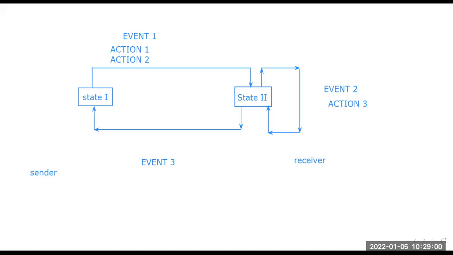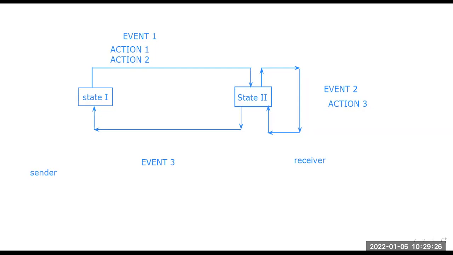That layer in the sender side, the data link layer, gets data from its previous layer, that is the network layer, right? So the data in the data link layer is coming from the network layer, and it creates a frame out of that particular data and sends the frame. So the sender is sending the frame from the node on the sender side. And on the receiver side, the receiver is receiving the frame from its physical layer, right?